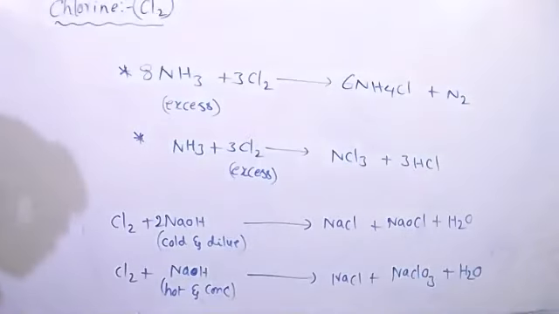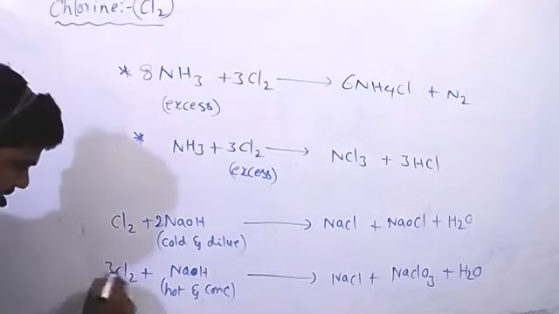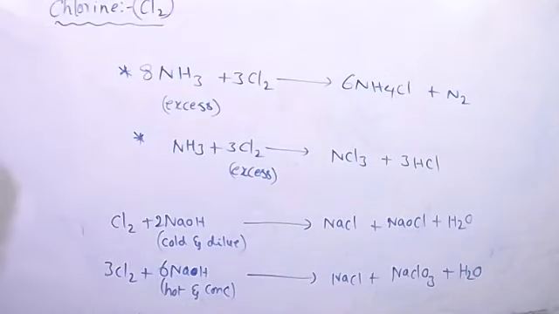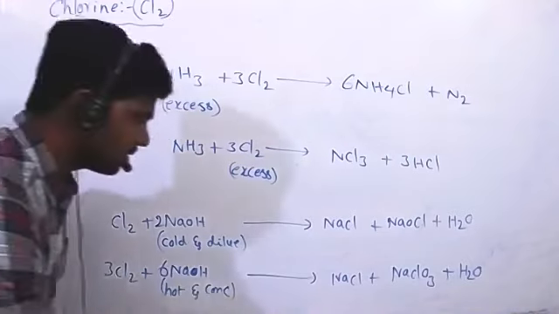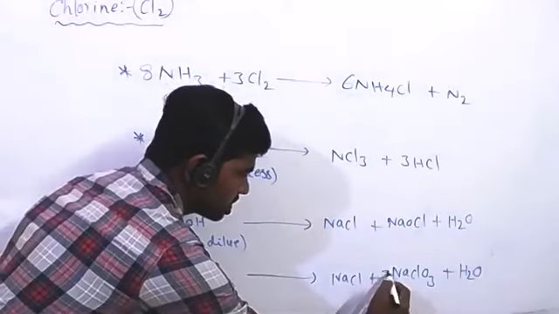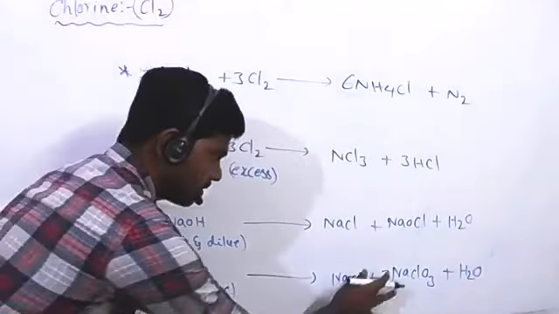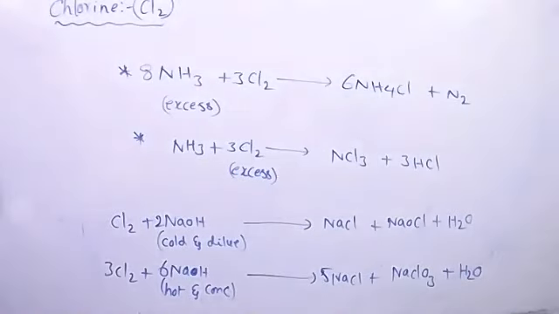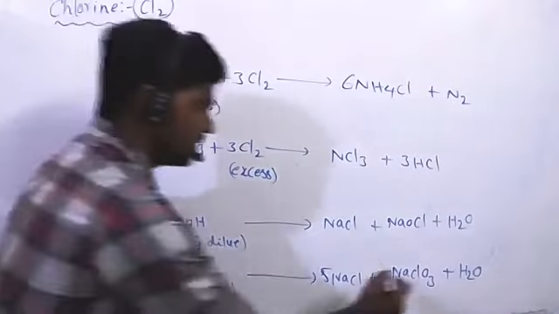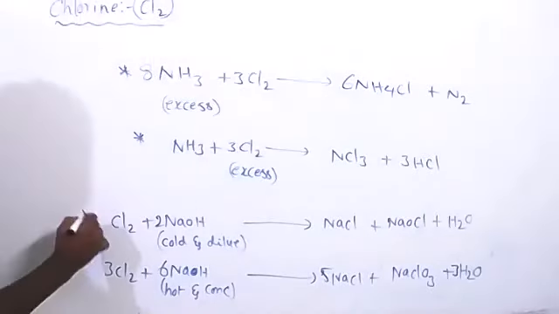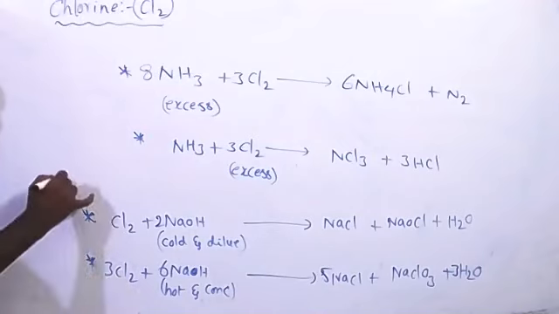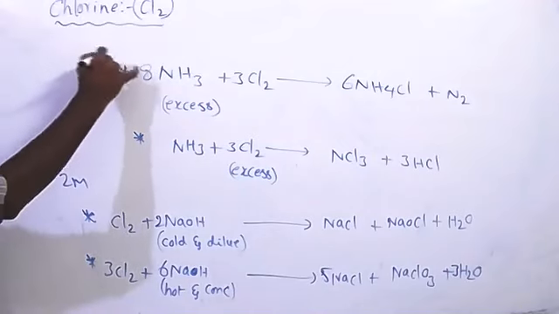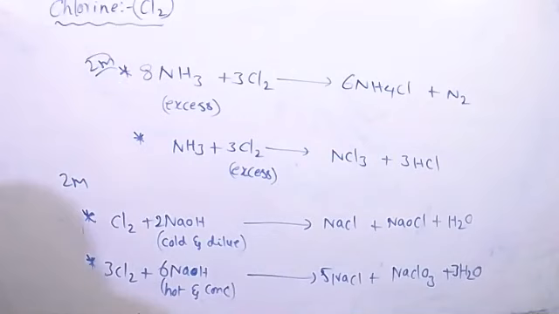Balance the reaction. 3 moles of chlorine, 6 moles of NaOH. It gives 5 moles NaCl, 1 mole NaClO3 and 3 H2O. This is also very important. It is mostly asked in 2 marks questions. Just write these 2 reactions and it is enough.